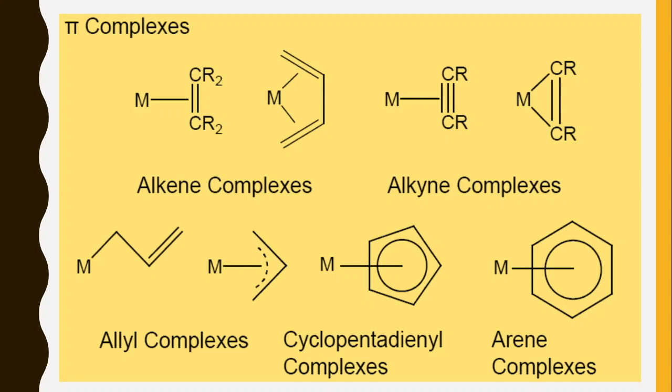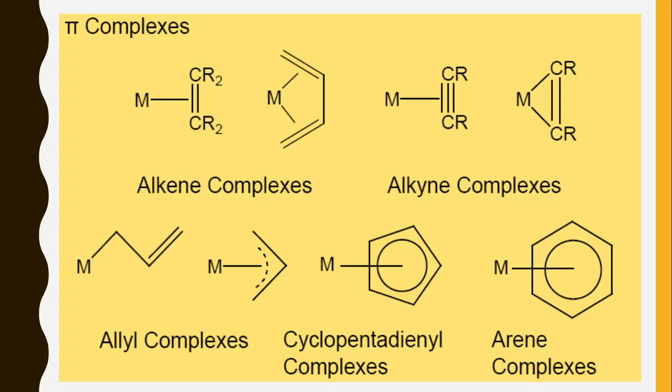You can see in these allyl complexes, the metal is connected with the allyl ligand through one carbon atom. In this first case, the hapticity is 1, and when the metal is connected with the allyl ligand with all the 3 carbon atoms of the ligand, that time the hapticity is 3.